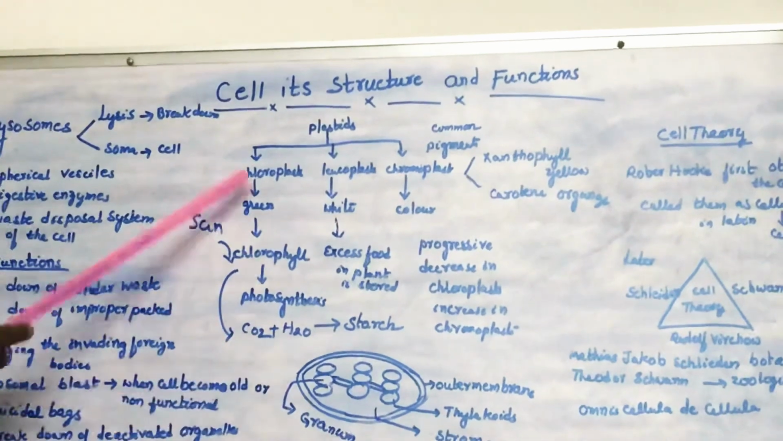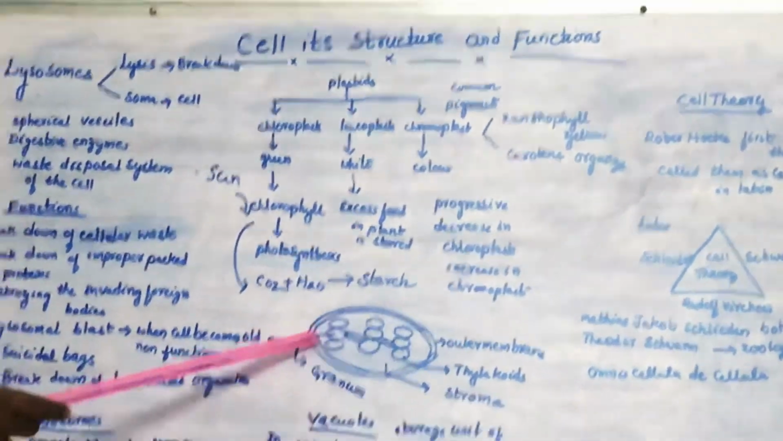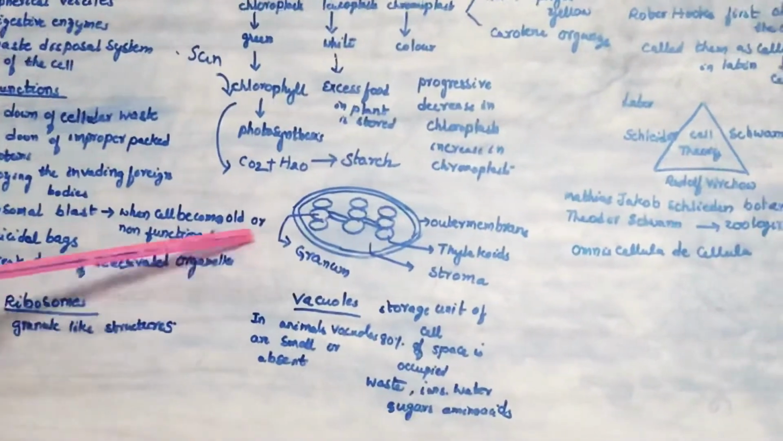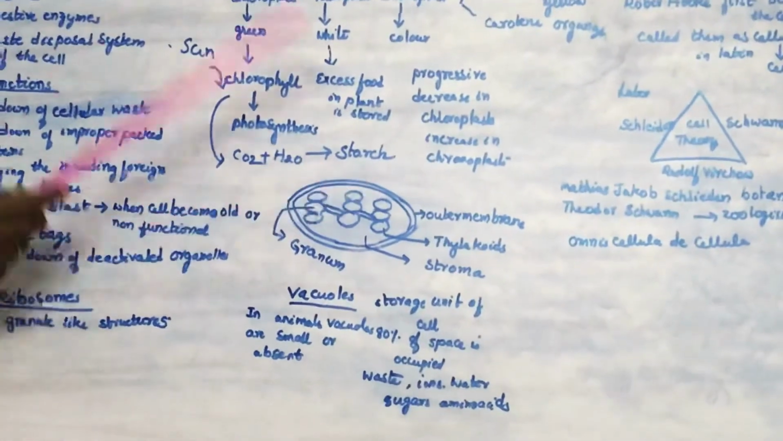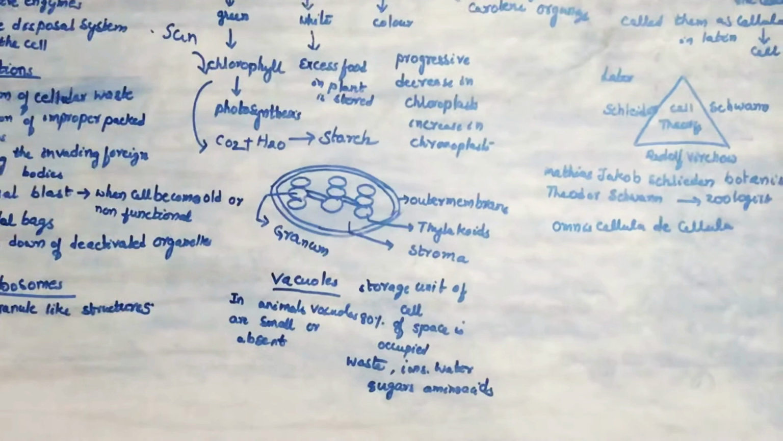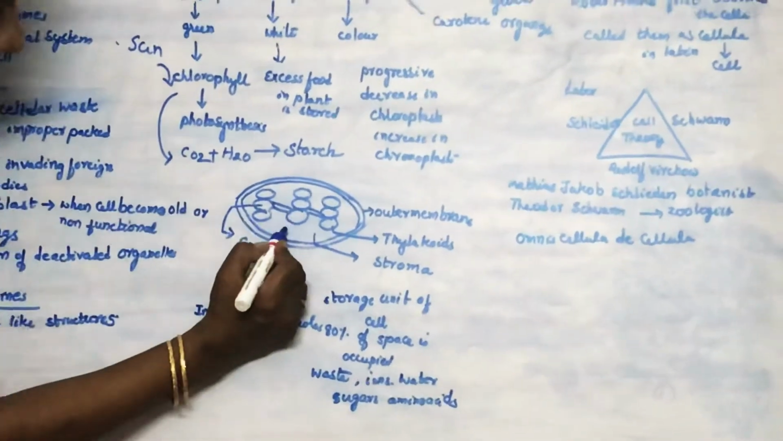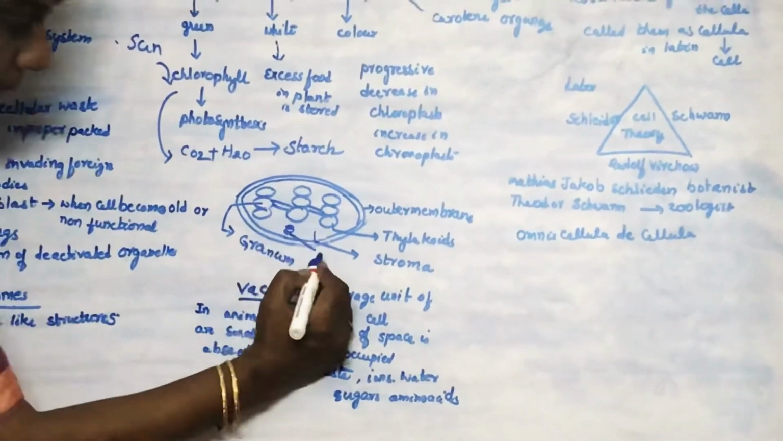Let us discuss the structure of the chloroplast. As usual, like mitochondria, the chloroplast is also a double membrane structure, and this chloroplast contains a loop of DNA.